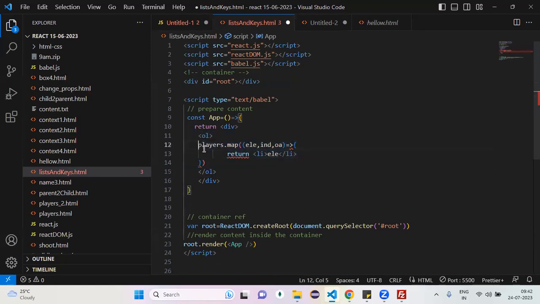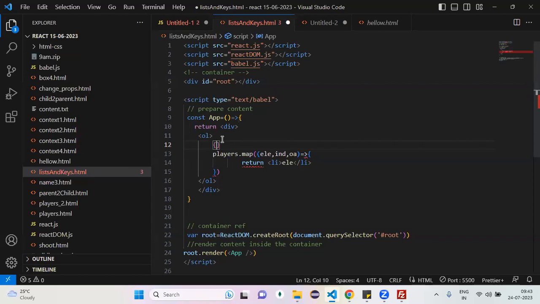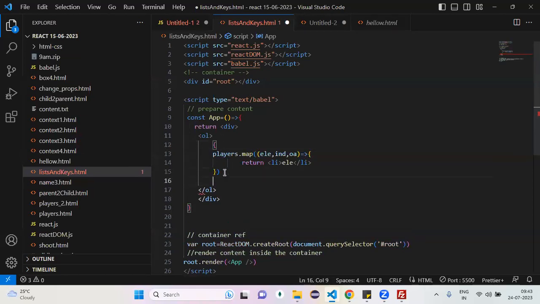Now tell me. Whatever you write inside the return statement, what can we say that is? JSX or not? JSX is a combination of what? JavaScript, XML, and HTML. Wherever the JavaScript code is there, that should be in curly braces, that should be in the expression or not. Players is the JavaScript code or not? It's a variable or not? Yes or no? That should be inside where? Curly braces. Inside the expression or not? Expression. Done.